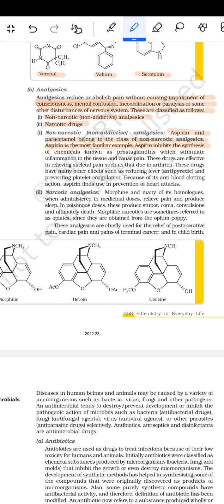Aspirin inhibits the synthesis of the chemicals known as the prostaglandins, which stimulate inflammation in the tissue and cause pain. These drugs are effective in relieving of skeletal pain, such as that due to the arthritis. These drugs have many other effects, such as reducing fever, antipyretic, and preventing platelet coagulation. Because of this anti-blood clotting action, aspirin finds use in the prevention of the heart attacks.